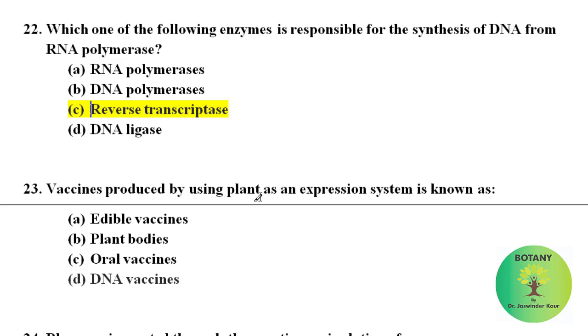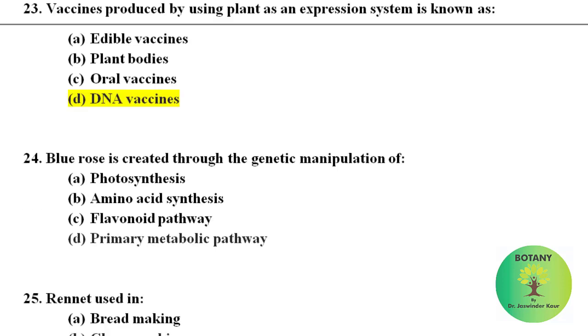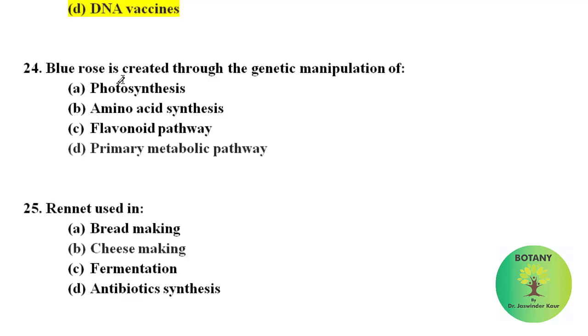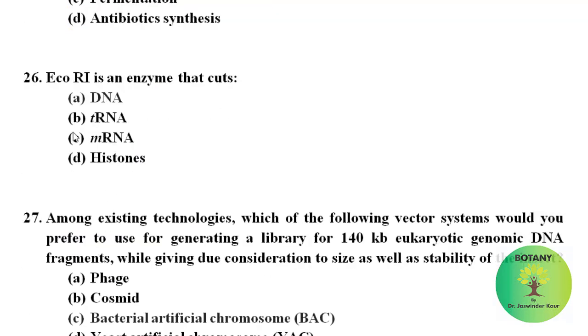Vaccines produced by using plants as an expression system are known as DNA vaccines. Blue rose is created through the genetic manipulation of the primary metabolic pathway. Rennet is a substance that contains rennin and is used in curdling of milk for cheese. So rennet is used in cheese making. EcoRI is an enzyme that cuts DNA.